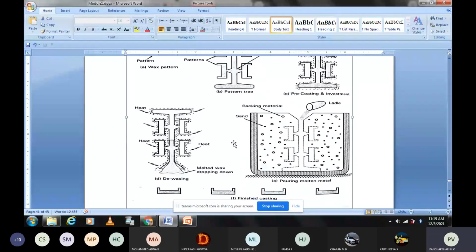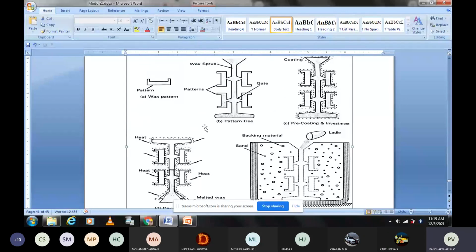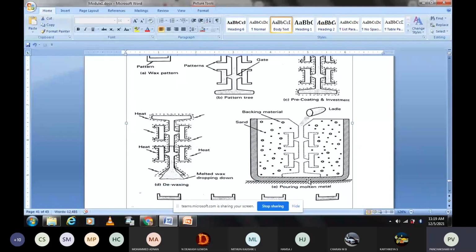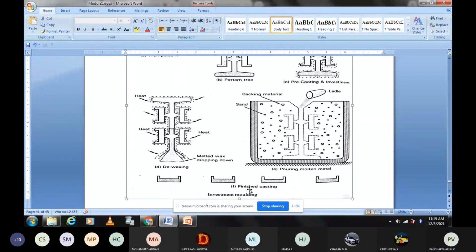Now you can see these stepwise diagrams starting from A, B, C, D, E and F. Actually, you need the casting in this shape, which is Figure F. F is the shape of the casting to be produced.